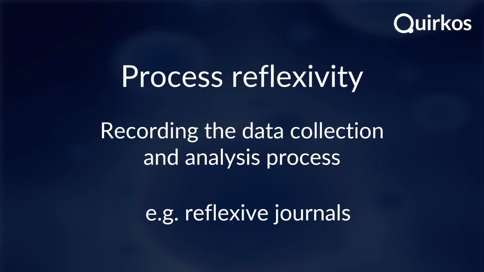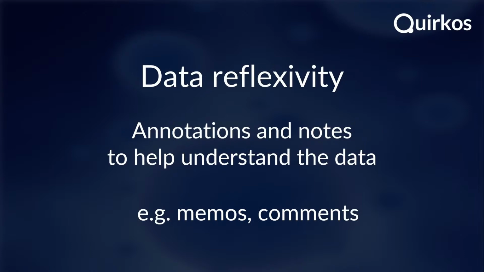Now there's one other kind of reflexivity, and that's reflexivity on the data itself. When we're going through and analysing the data, we can use traditional methods like coding, but a lot of people will also do annotations, which are a type of reflexivity upon the data itself. So annotations, notes and memos that help us to understand the data. And we're going to look at some of those here as well.